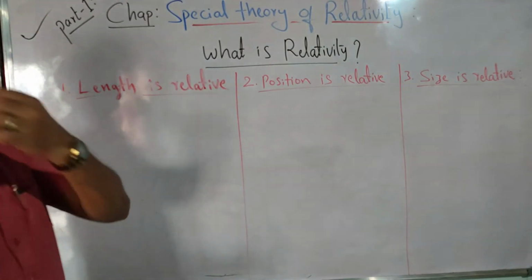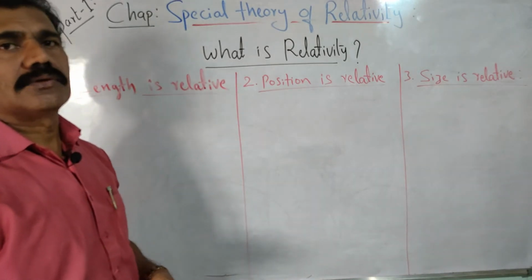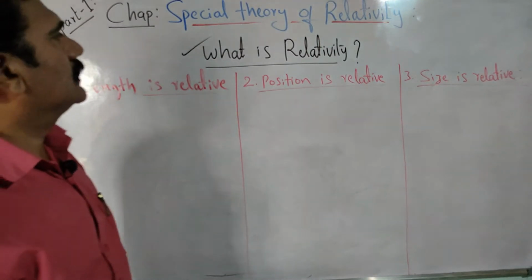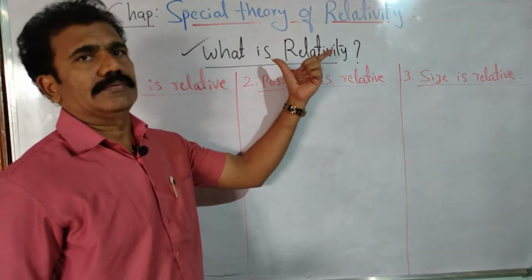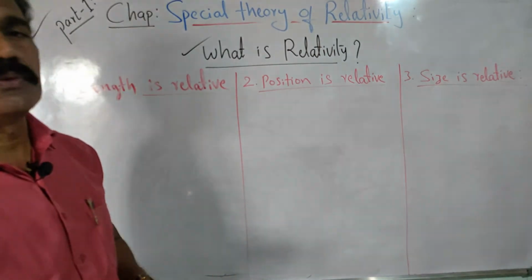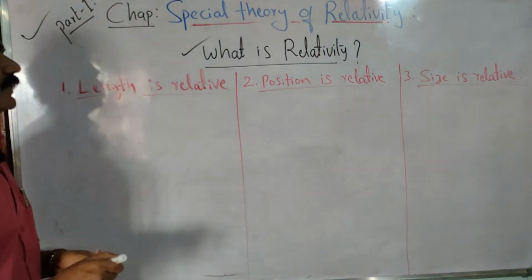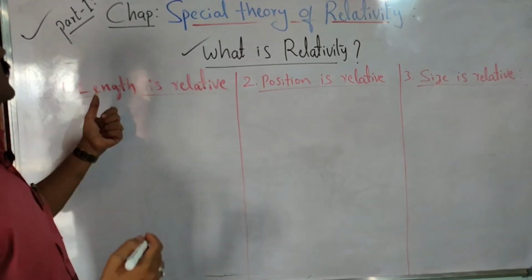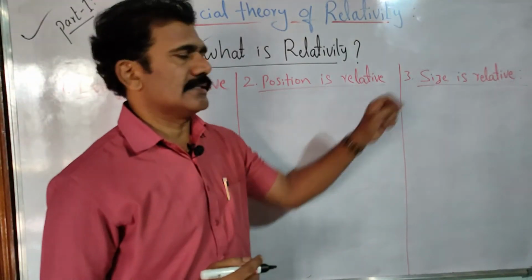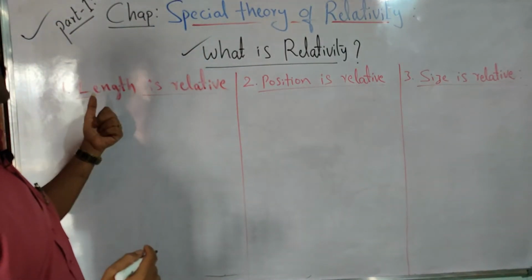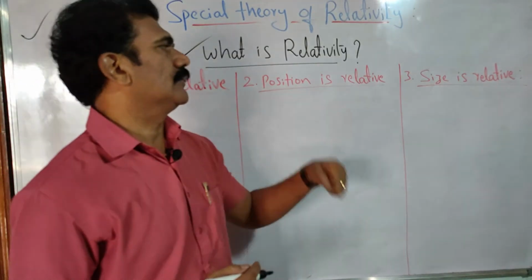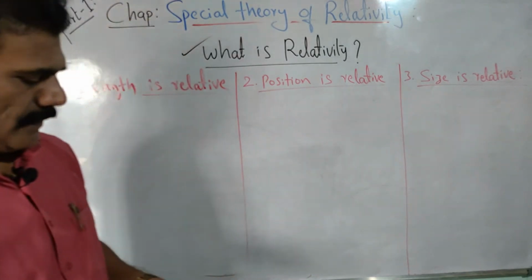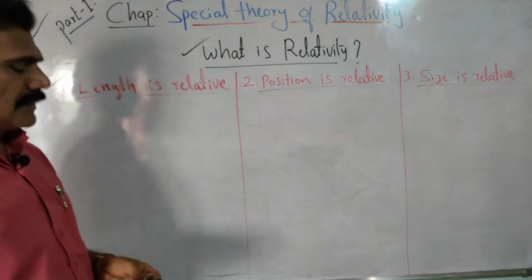Now first of all, in the introduction part, let us try to understand what is relativity. The very first thing is you have to understand a new concept called relativity. Let us try to understand this concept with some examples. Here I mention three physical quantities: length, position and size. I am writing here: length is relative, position is relative and size is also relative. So what do we mean by that? Let us start with the first one, that length is relative.